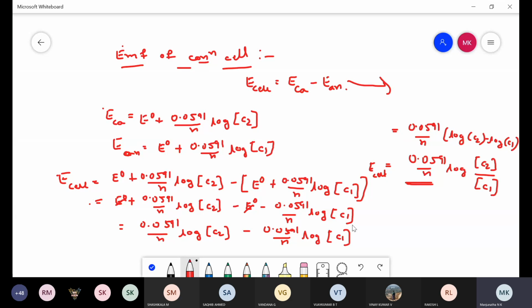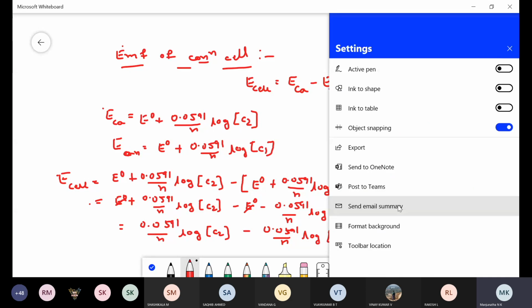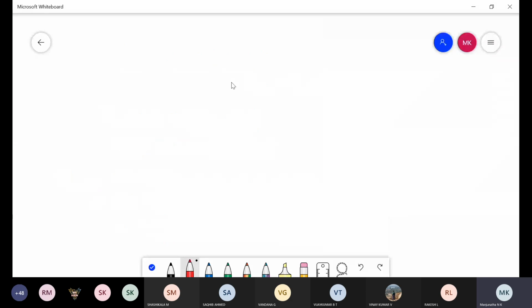Now I will write one more electrolyte concentration cell, and you tell me the concentration cell reactions and cell representation. I am going to write one zinc electrolyte concentration cell. Write down this one in your notebook.